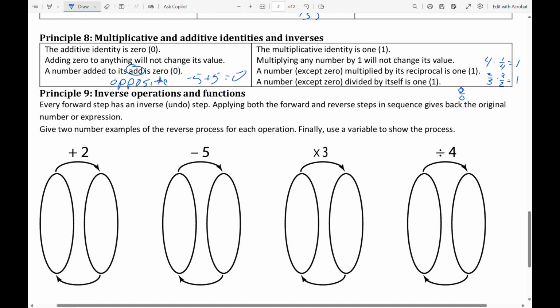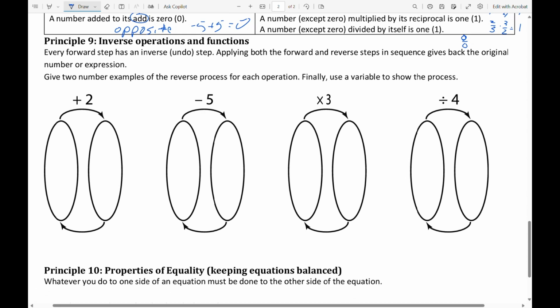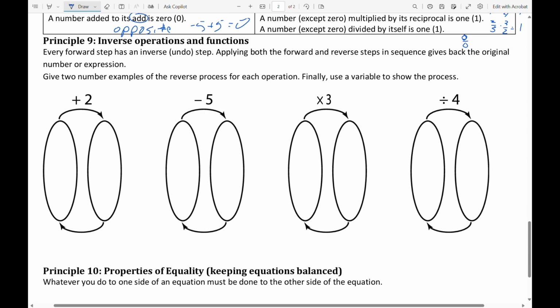And then the inverse operations and functions. This is a key idea. Every forward step has a reverse step, an inverse step, an undo step. And if you apply both the forward and reverse steps, you get the original number. So suppose that I start with a 7 and I add 2, it becomes a 9.